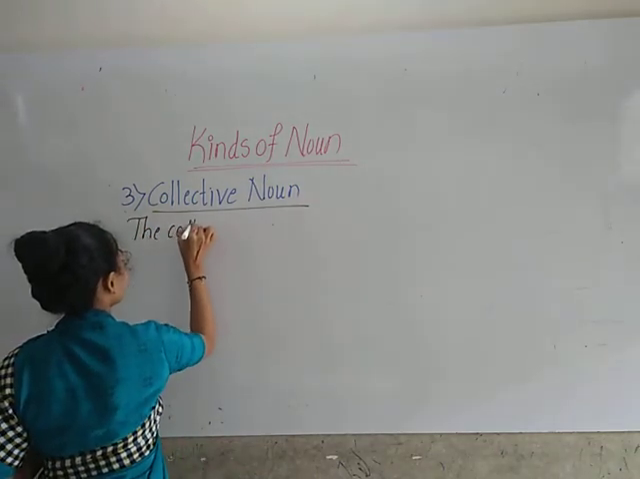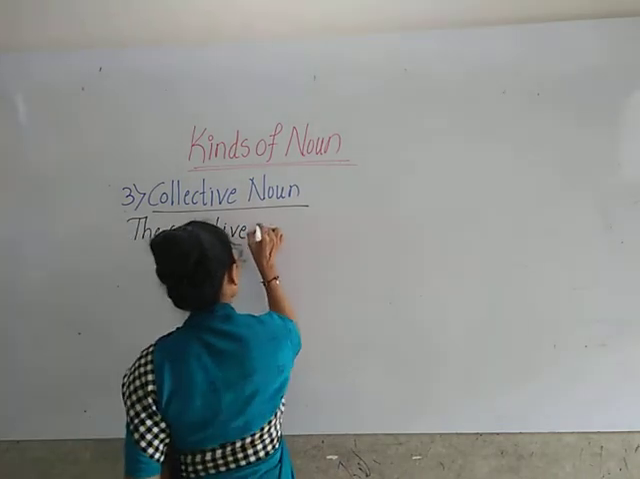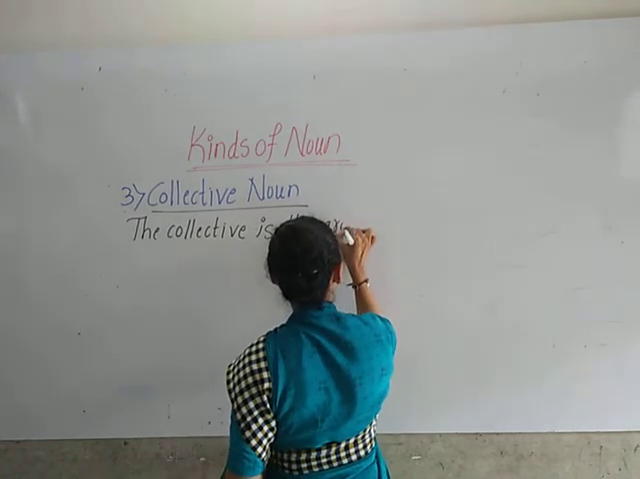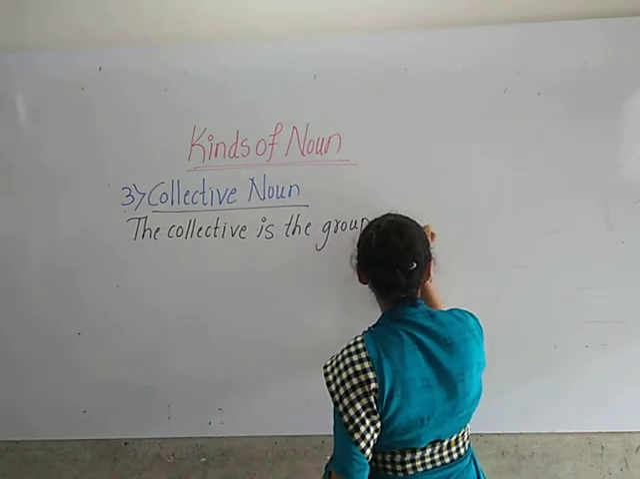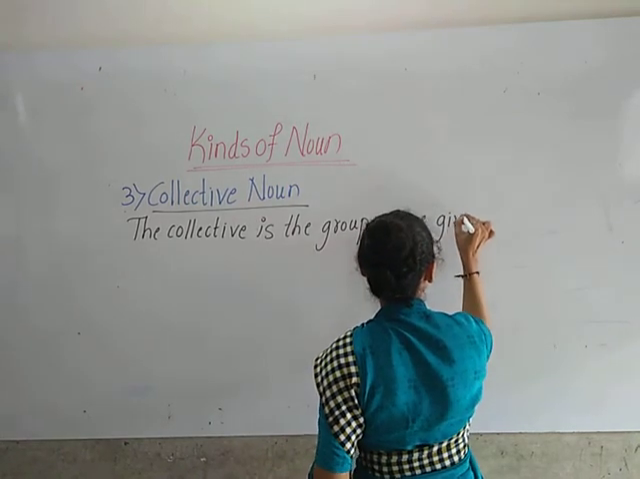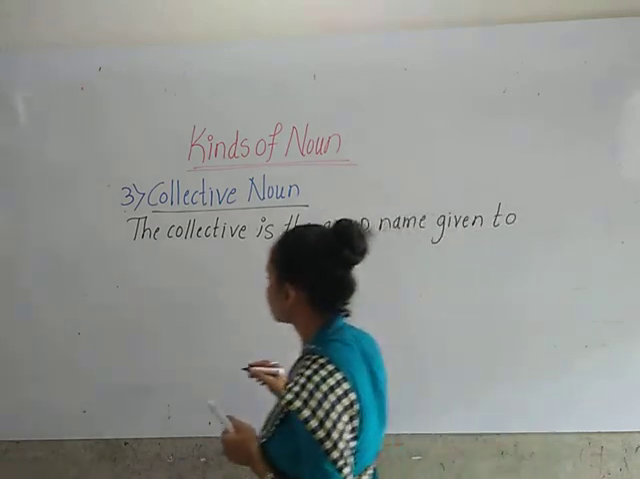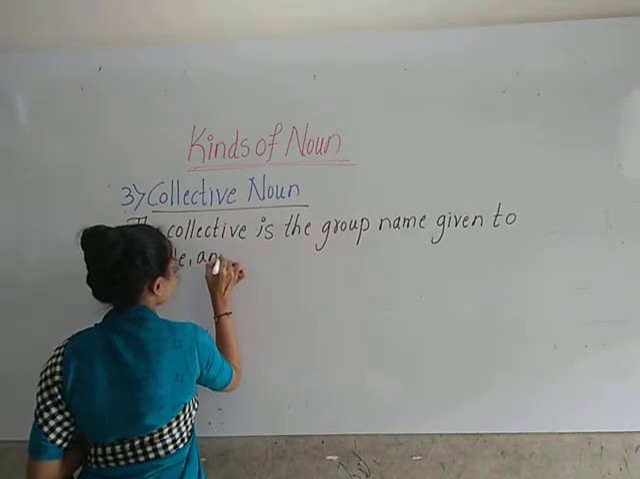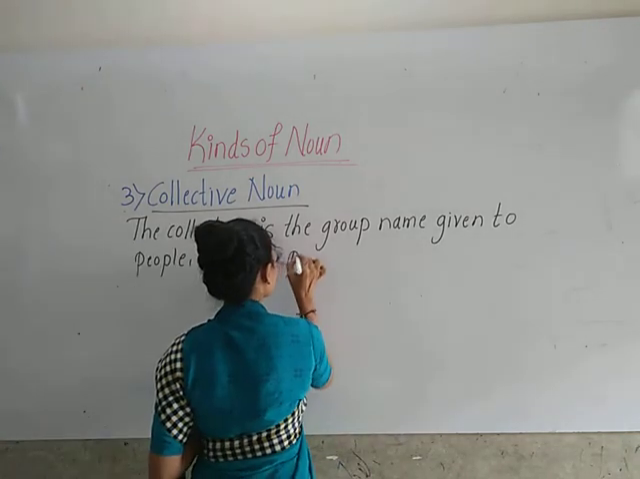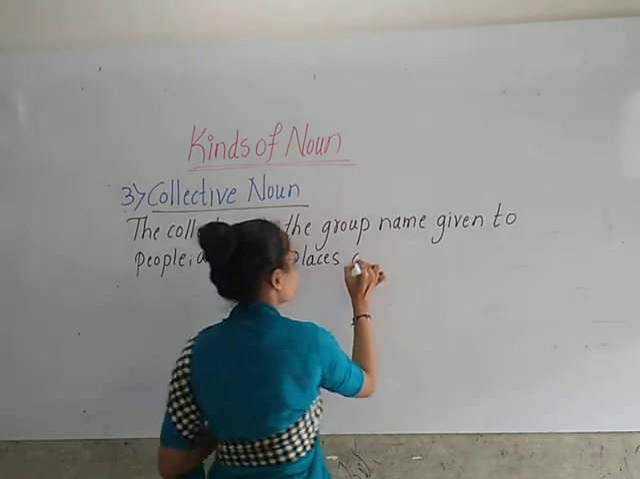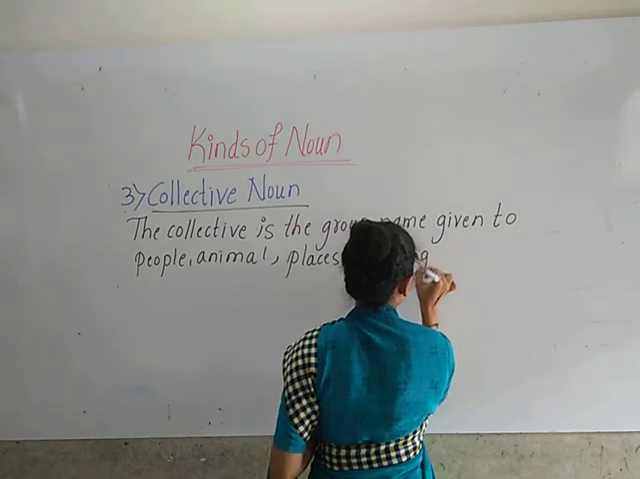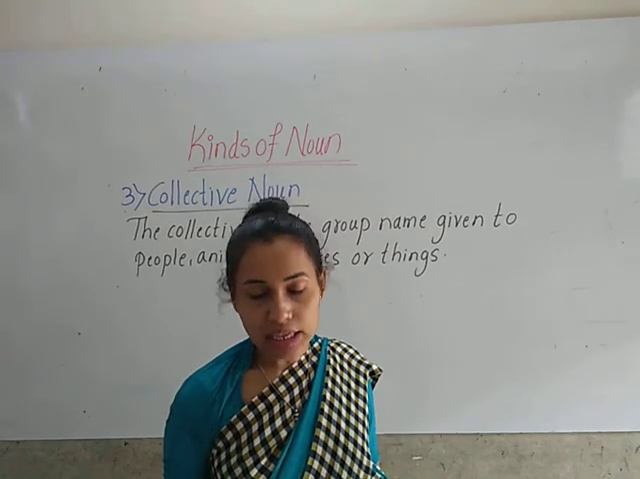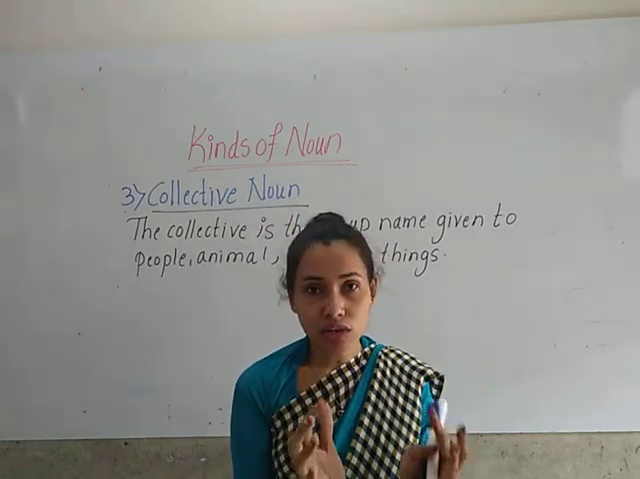The collective noun is the group name given to people, animals, places or things. Okay, group name given to animals, places, things which are taken as one unit, one group.